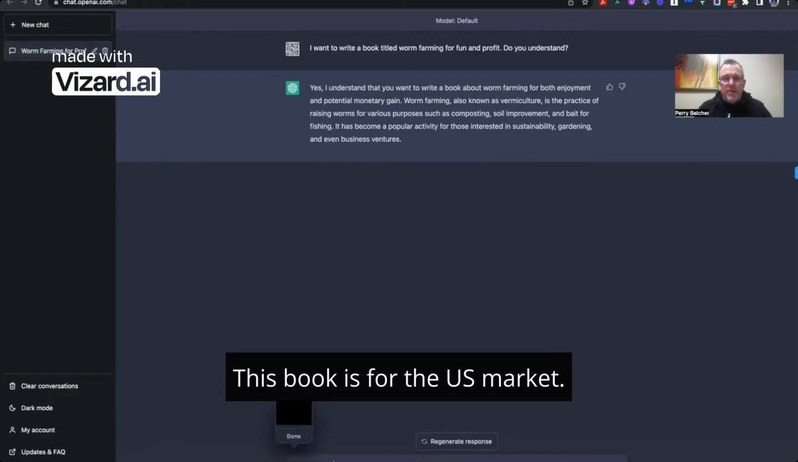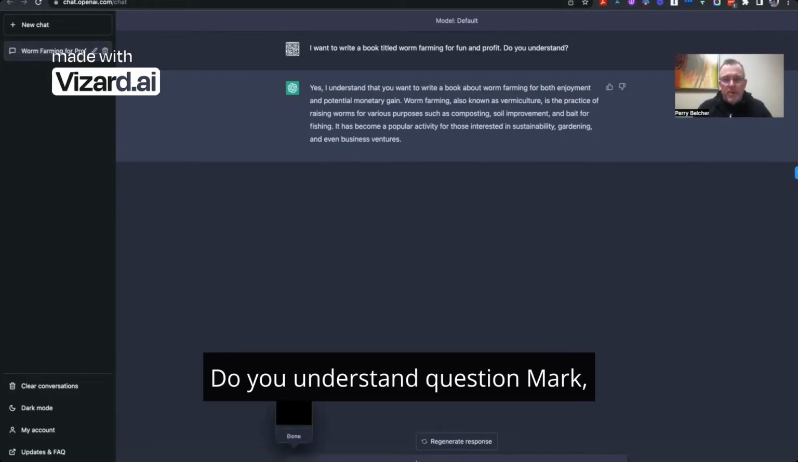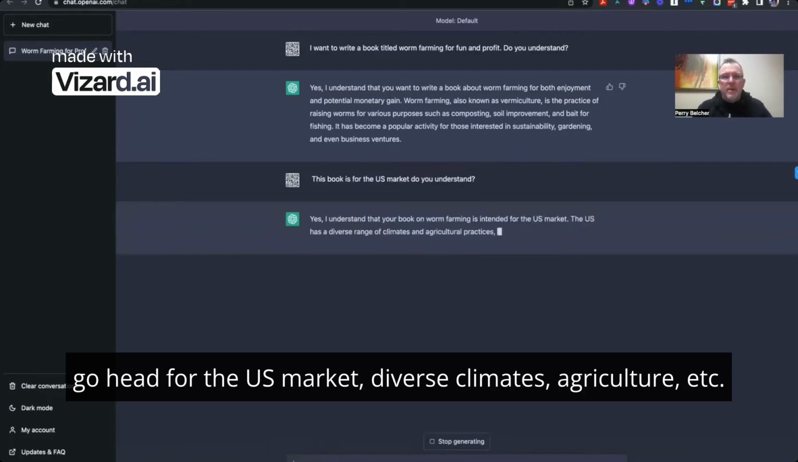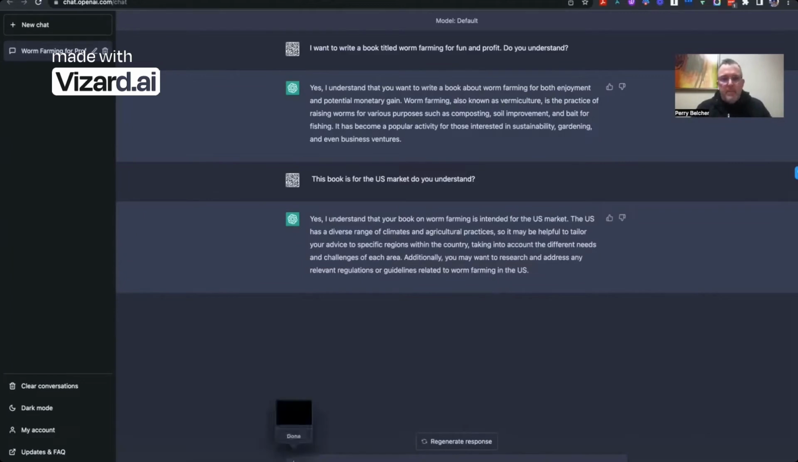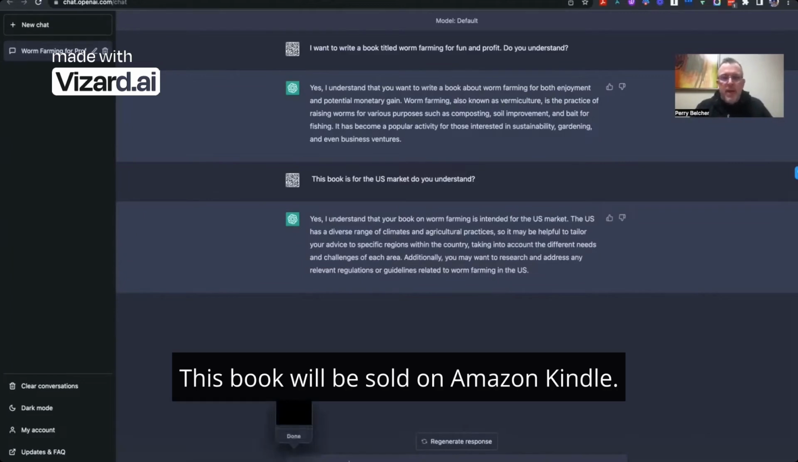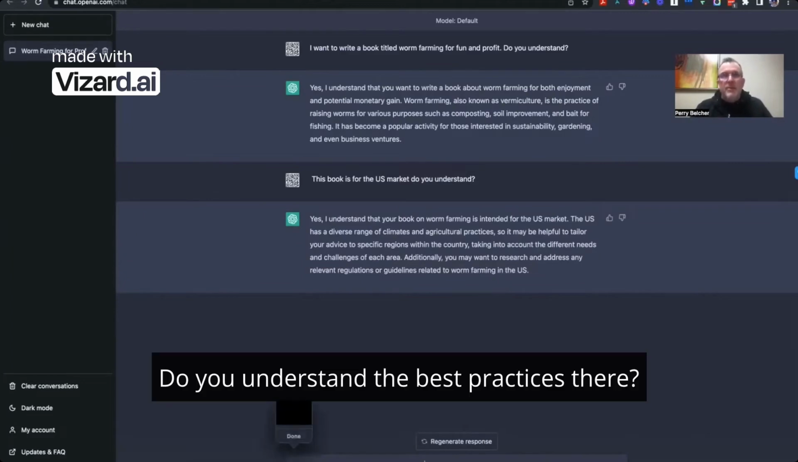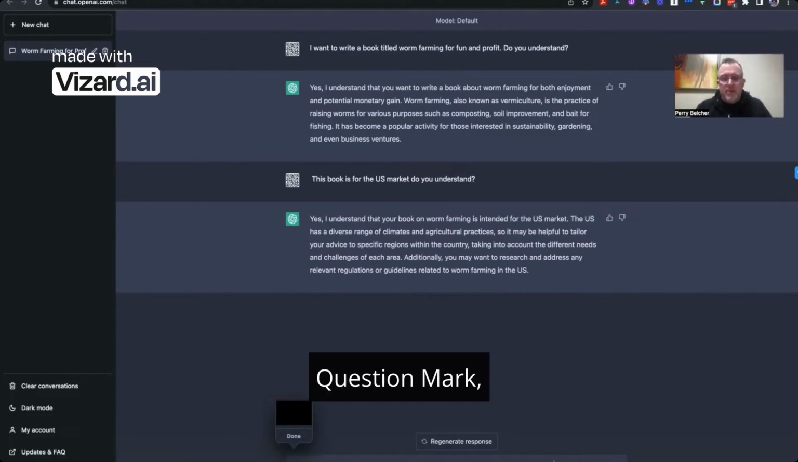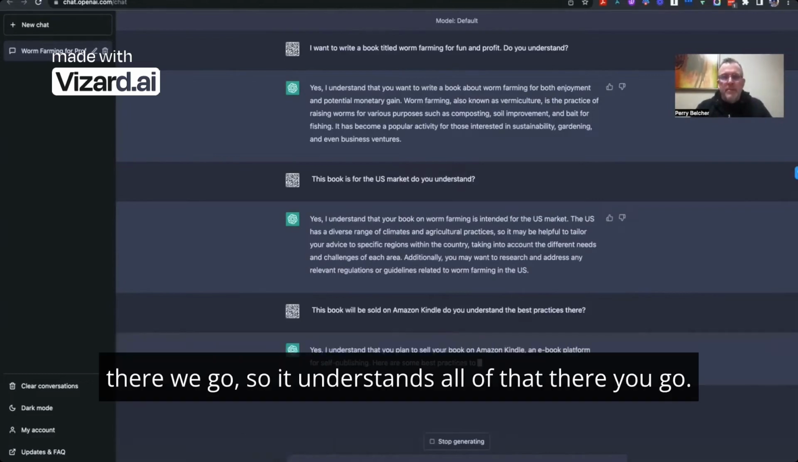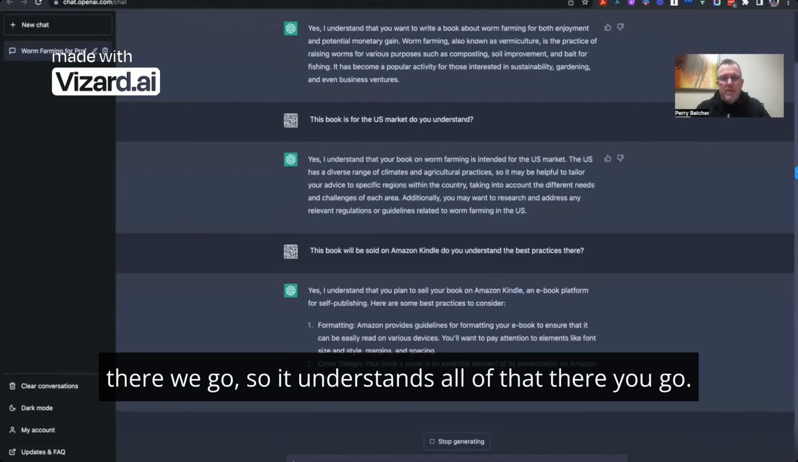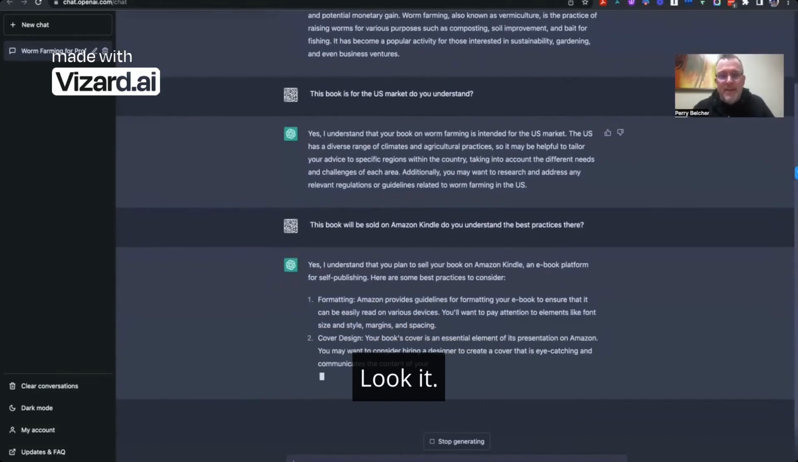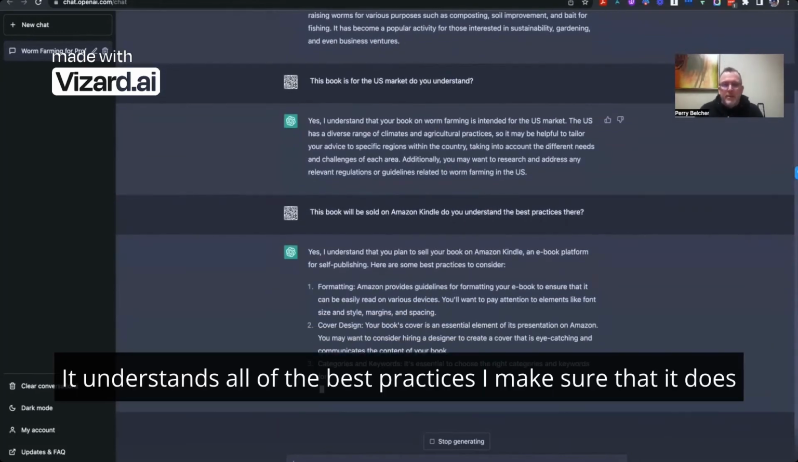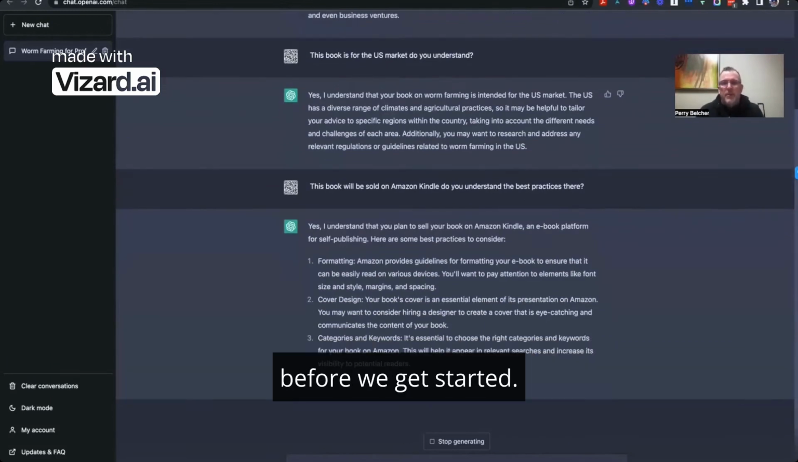This book is for the U.S. market. Do you understand? Question mark. Go. It hits it for the U.S. market, diverse climates, agriculture, et cetera. Okay. This book will be sold on Amazon Kindle. Do you understand the best practices there? Question mark. There we go. So it understands all of that. Look, it understands all of the best practices. So I make sure that it does before we get started.